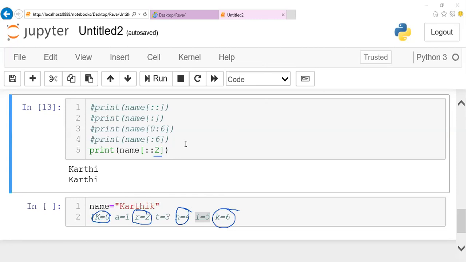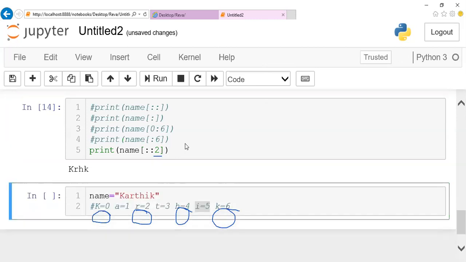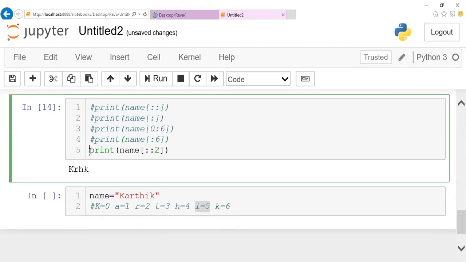So you can notice that your output will be K, R, H, K. Here I'm giving my step value as 2. If you don't give start value and end value, and give only the step value, it will go like this. This is the way it slices. In case we are given a negative indexing value, we'll see what will happen.